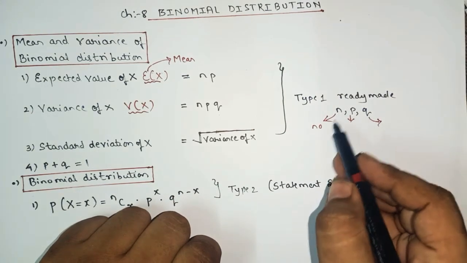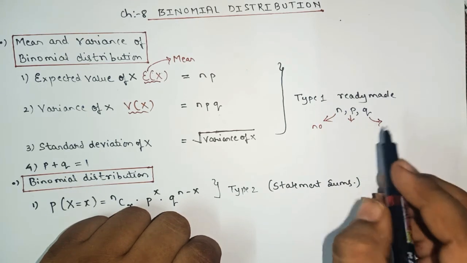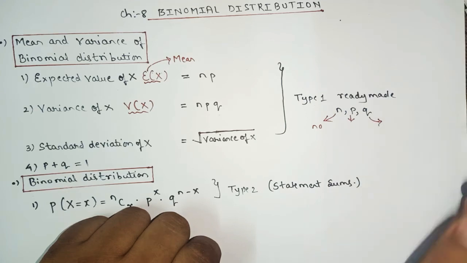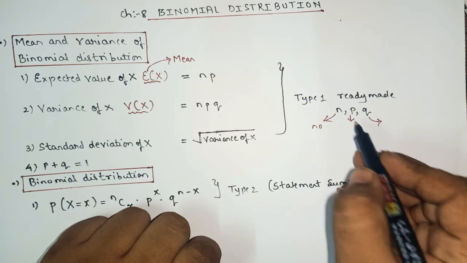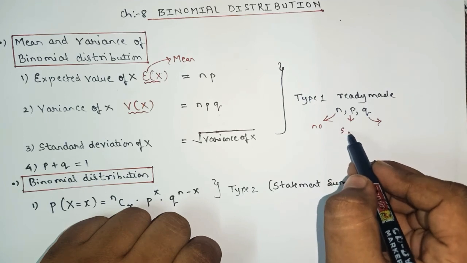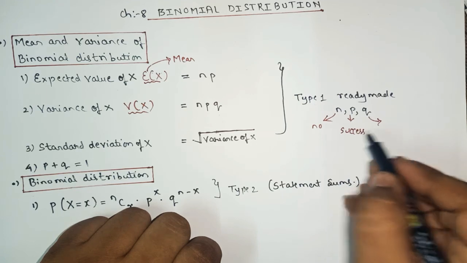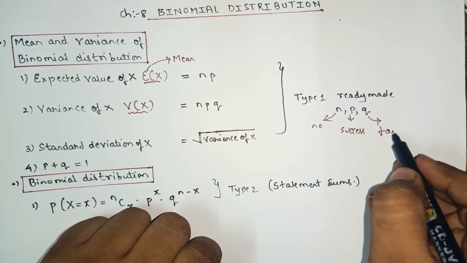So n is the number of trials, p is the successful probability and q is the unsuccessful. Or else, in simple language, we can say p is success and q is failure.